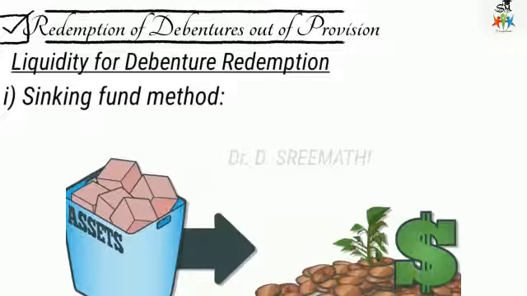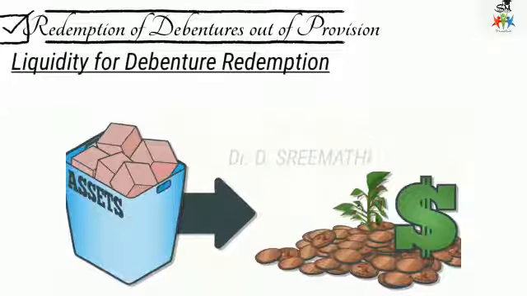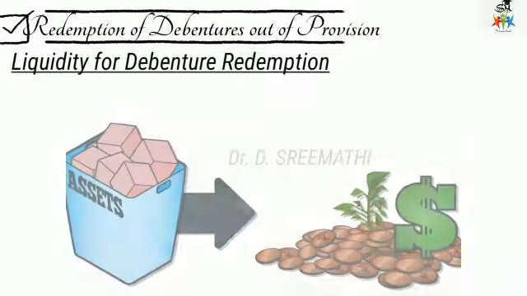But the sinking fund for replacement of an asset is created by debiting the profit and loss account and is charged against the profit. So here the sinking fund for redemption of debentures is also called the debenture redemption fund, which is different from the other sinking fund.